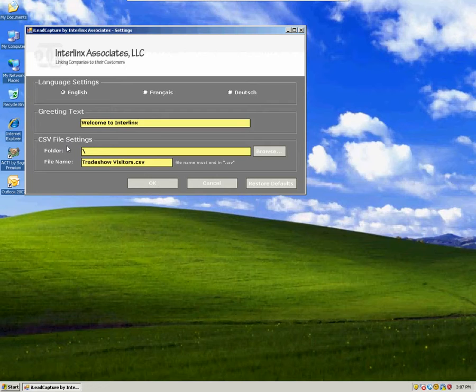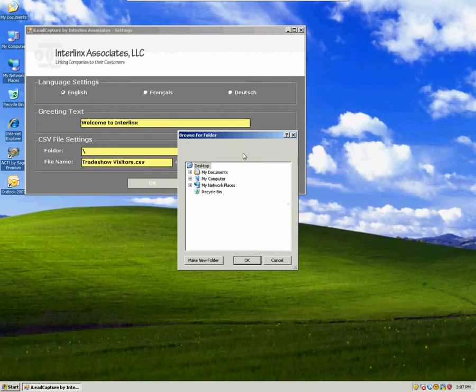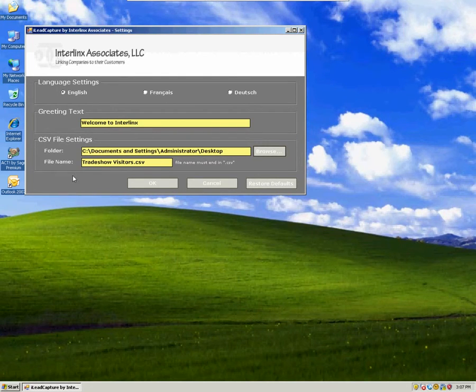And finally, the CSV file setting is where your saved CSV, comma-separated variable file, will be saved. In our case, I'd like to save it to my desktop, but you can save it anywhere on your computer, and it'll be saved in a CSV file that you may want to name specific to your business. In my case, I'm calling it Leads List.